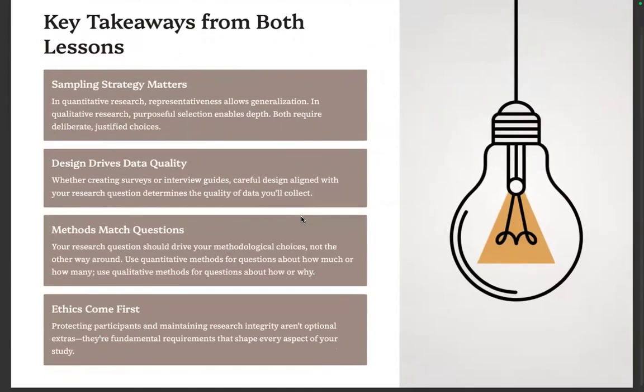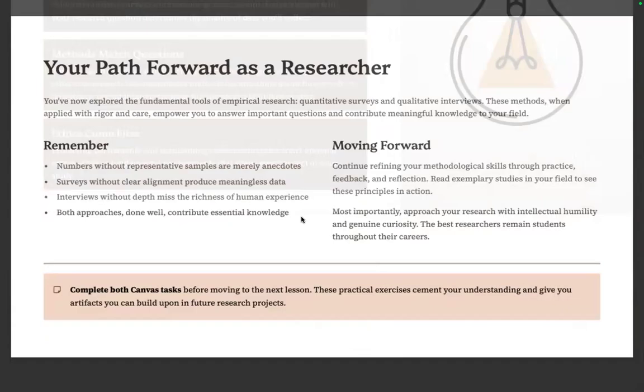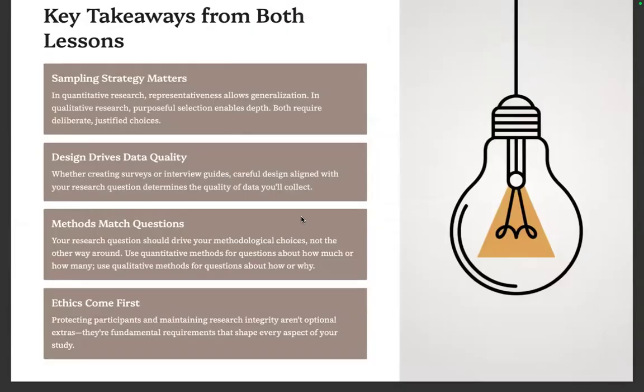So, what are your key takeaways from this lesson? First, sampling strategy matters. In quantitative research, representativeness allows generalization. In qualitative research, purposeful selection enables depth. Both require deliberate, justified choices.